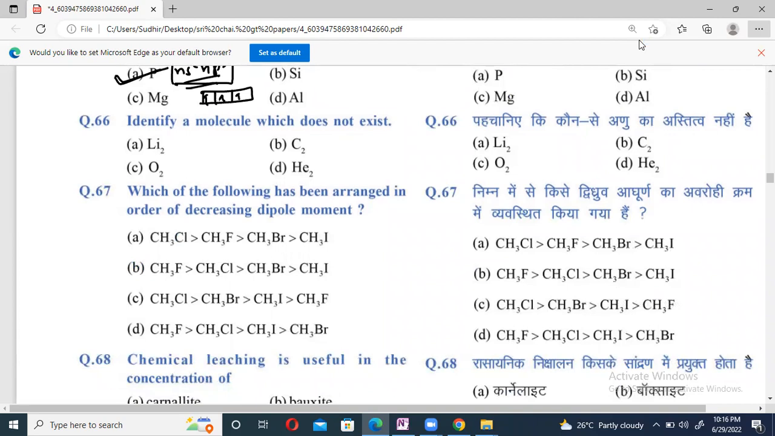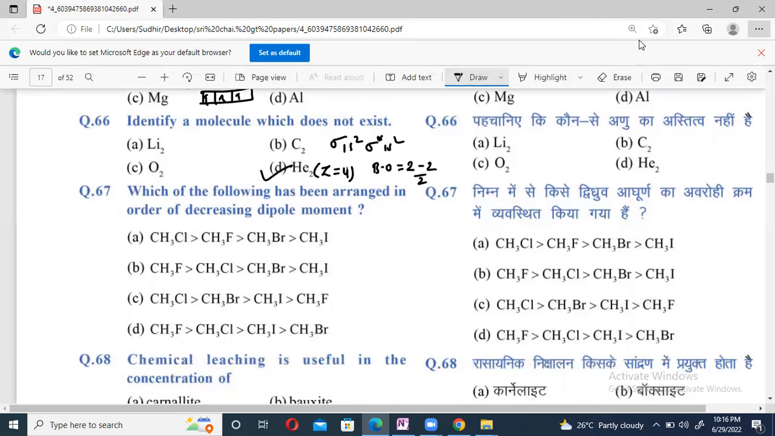Identify a molecule which does not exist. The He2 molecule never exists. If you want to know, we can go with the method. Z of helium is 2, so total Z is equal to 4. So we can say sigma 1s is 2, sigma star 1s is 2. So the bond order is bonding minus anti-bonding by 2, which is equal to 0.